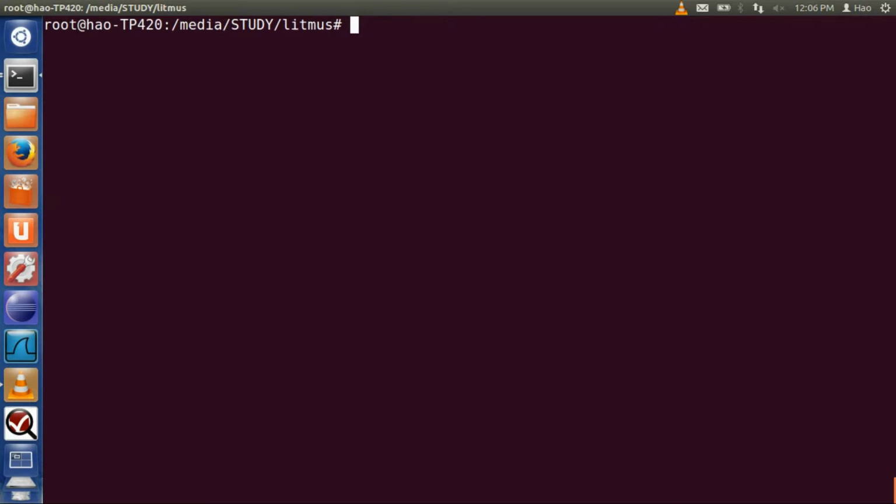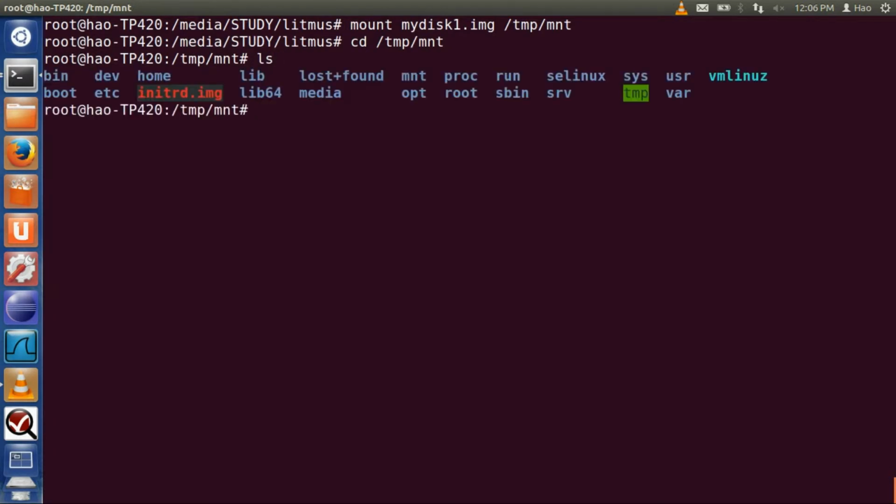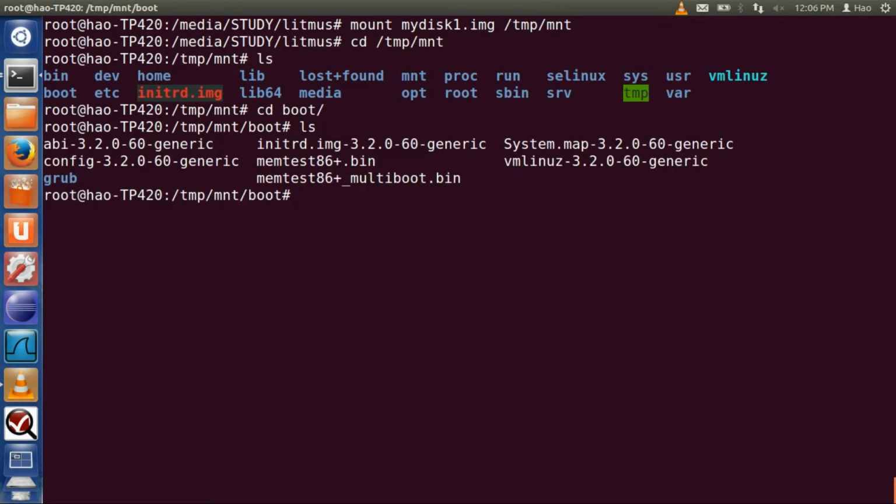Okay, so assume we just installed our newly created guest domain. Now we mount it to a place in order to get the bootable vmlinuz and the initial RAM disk image we want to use, which are these two. The real files are inside the boot folder. So we copy these two files into a proper place in order to use them later for our boot up.